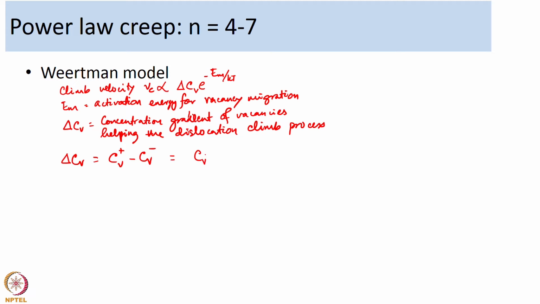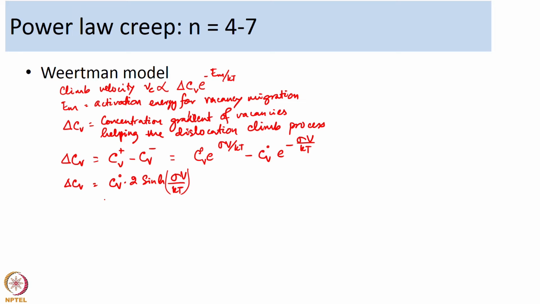So he said Cv plus can be written as Cv naught e to the power sigma v over kT, and Cv minus will be written as Cv naught e to the power minus sigma v over kT. So delta Cv will be then Cv naught into 2 sinh sigma v over kT. So this is the influence of the applied stress, and what it basically says is that in the presence of a stress, the climb velocity is going to be influenced.